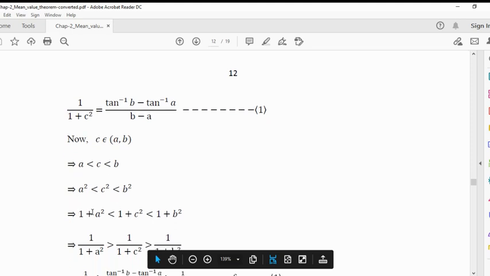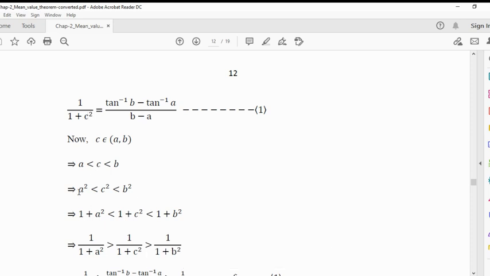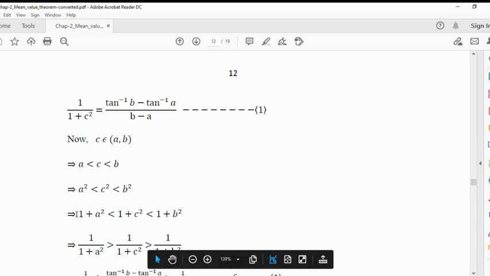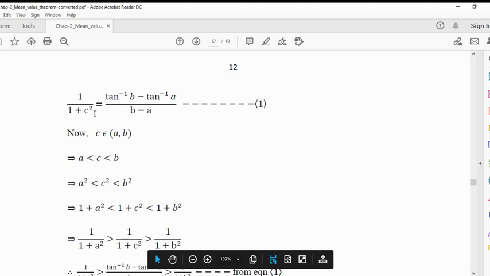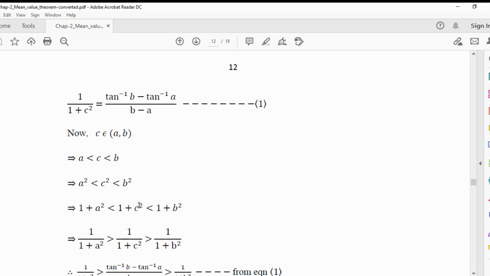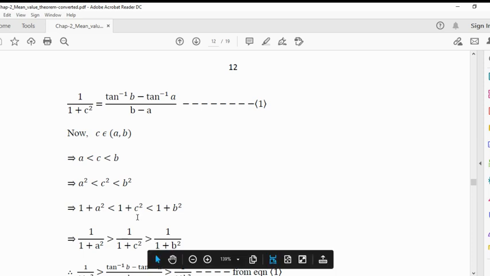Again add 1 throughout. We want the function 1 upon 1 plus c square, and for that we first take c square throughout: a square is less than c square, which is less than b square. Adding 1 throughout, 1 plus a square is less than 1 plus c square, which is less than 1 plus b square. Now taking reciprocal throughout, we get 1 upon 1 plus a square is greater than 1 upon 1 plus c square, which is greater than 1 upon 1 plus b square.